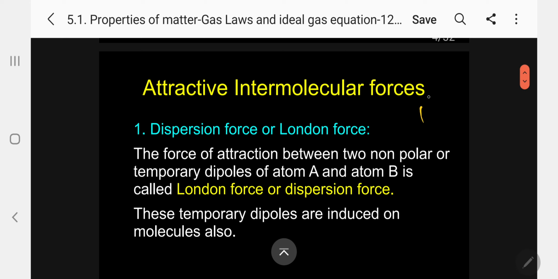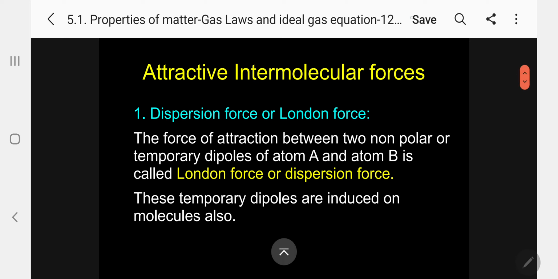Now, with this idea, let me go on. Whenever we talk about gases, there are forces acting between the gaseous molecules. I can give a term for this: attractive intermolecular forces. You cannot keep gas openly, only in a closed container.